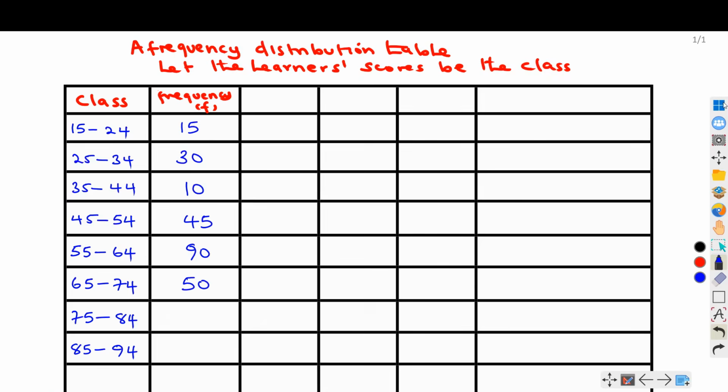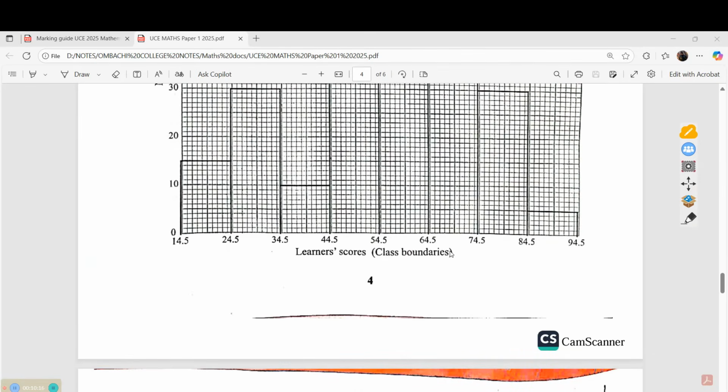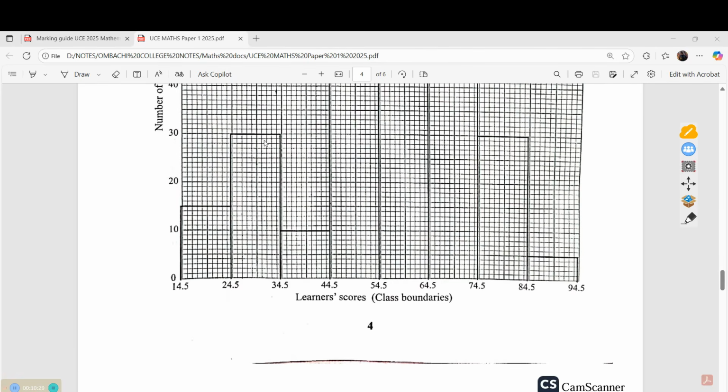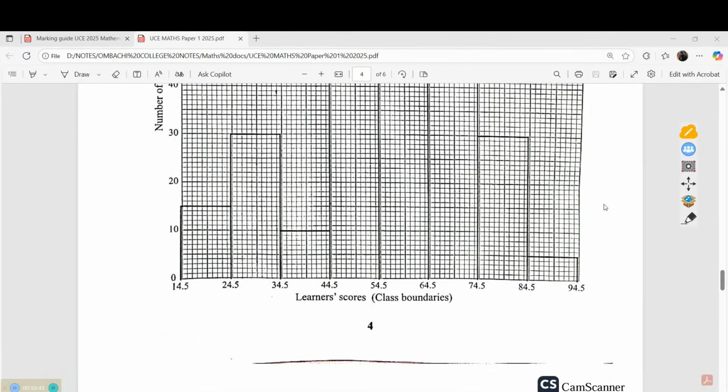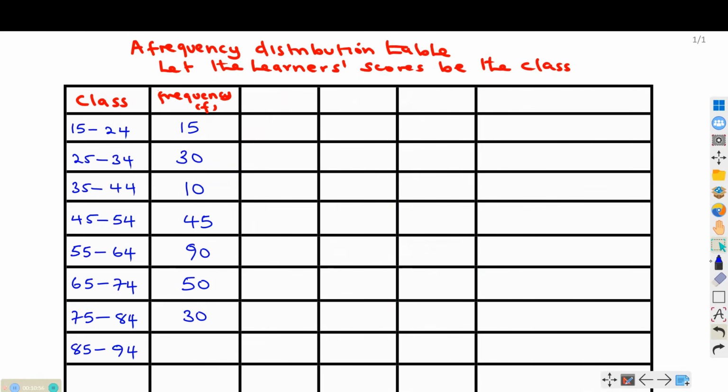So the next value would be the class which is from 74.5 to 84.5, and that is corresponding to this value here, which is 30. So we shall have 30 here. And the last one is corresponding to this value here, which is actually 5. So this is 1, 2, 3, 4, 5. So the frequency here is 5.